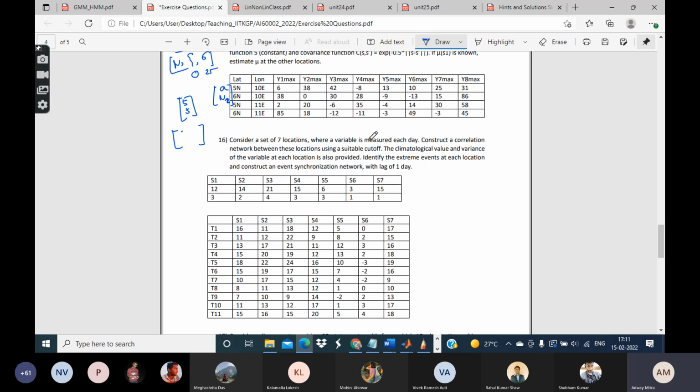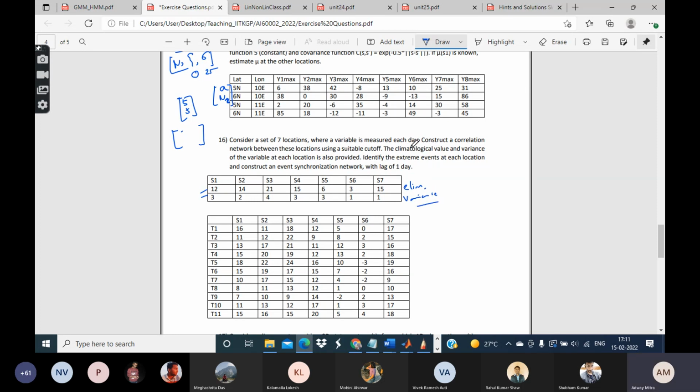Now you are being asked to calculate the correlation networks between these locations using a suitable cutoff. The climatological value and variance of the variable at each location are also provided. So these are the climatological values, and these are the variances.